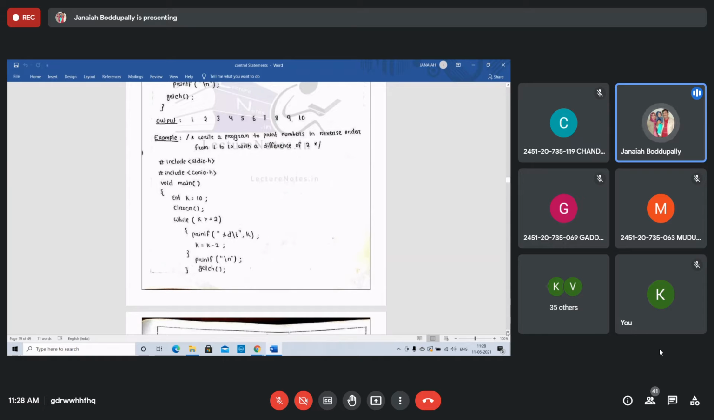Initially, k equal to 10. While k is greater than or equal to 2, all the numbers will be displayed. Otherwise, whenever it becomes 0, the loop exits. Then k equals k minus 2. That's it.